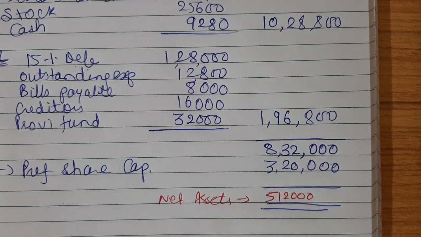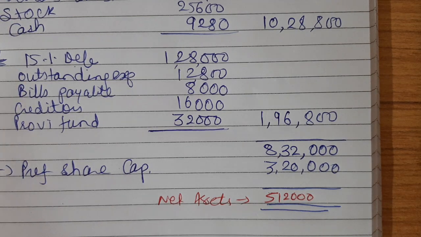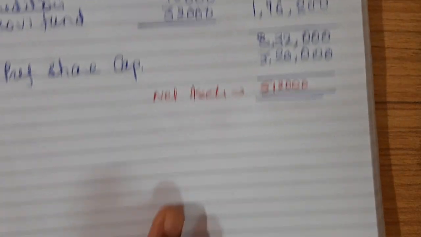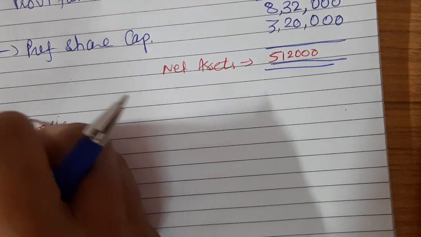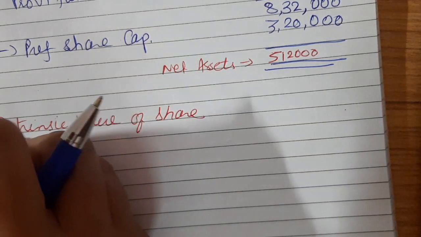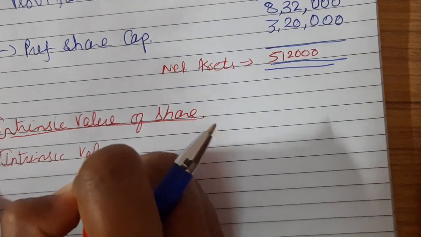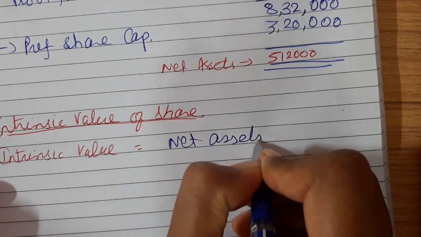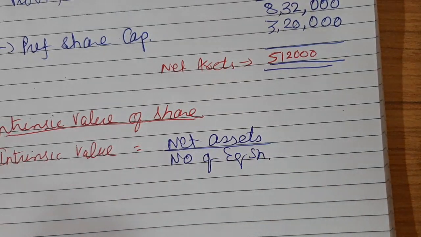Now moving further, the second step for calculating the intrinsic value of our share. Let us place the formula. Intrinsic value equals net assets divided by number of equity shares.